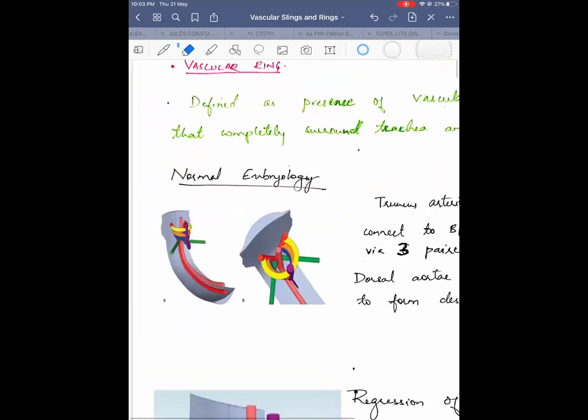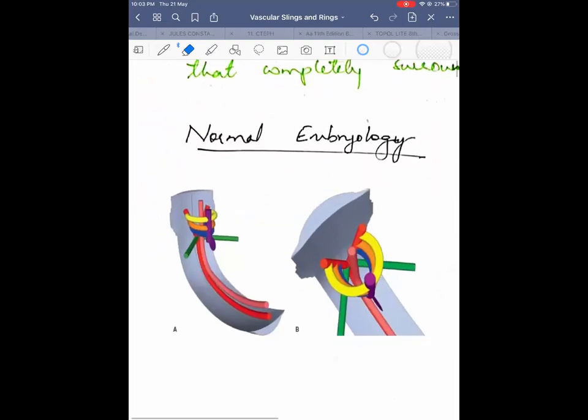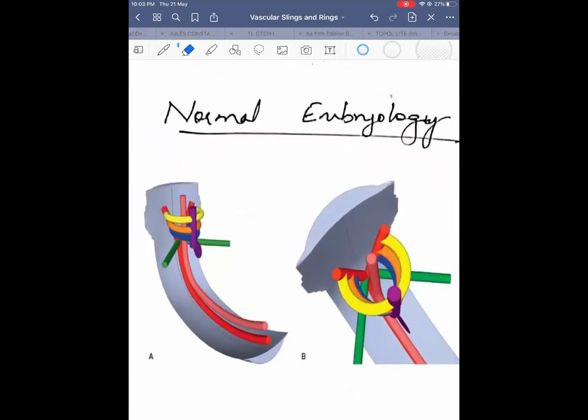I'll just talk a little about the normal embryology of the vascular system. This is the trunco-aortic sac, our truncus arteriosus and aortic sac.